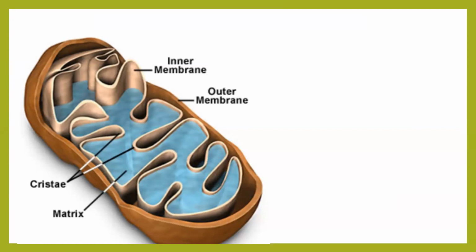Now, the inner membrane is filled with a liquidish-like structure. This liquidish-like structure is not completely liquid. You can say it is jelly-like in its nature. Have you seen jelly before? Right? We use the term jelly when we are relating it to something like food.